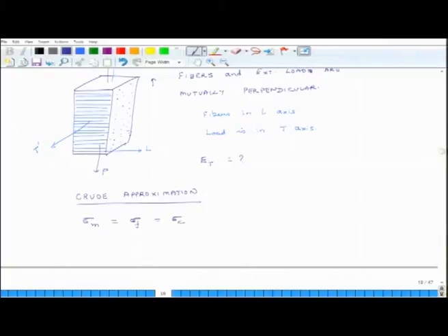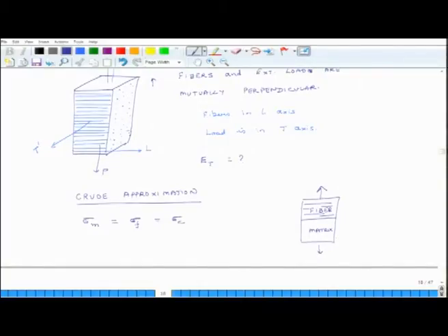Why? Because we can idealize this entire sample as a slab of fiber and a slab of matrix, with the fibers running like this, and if I pull it like this, it could be a slab of fiber, slab of matrix.